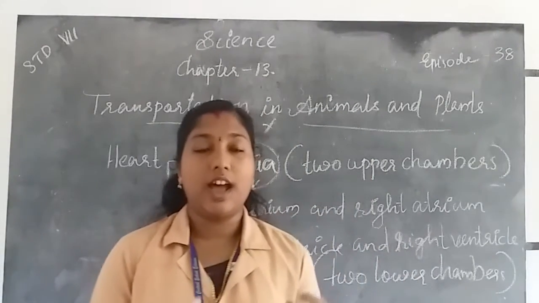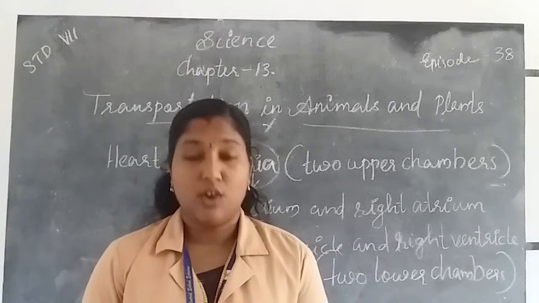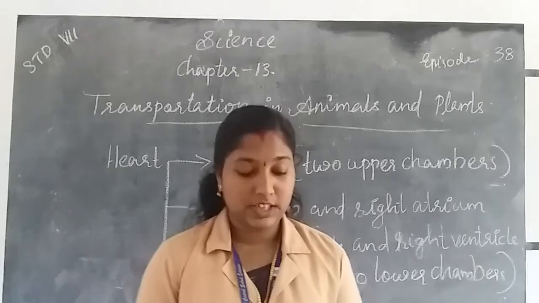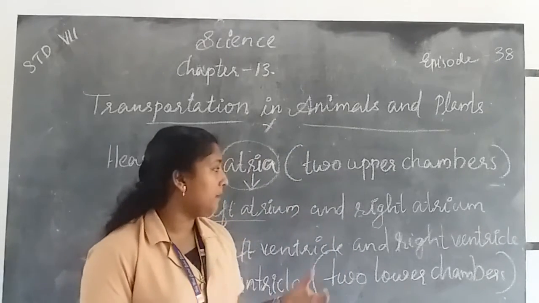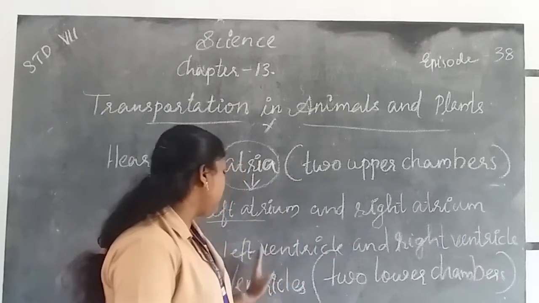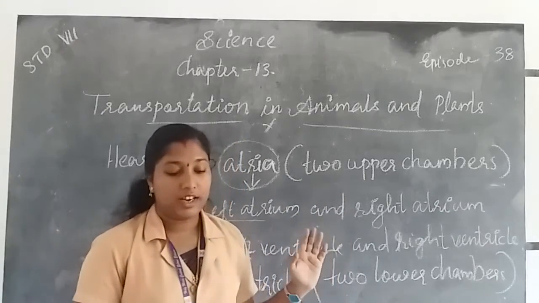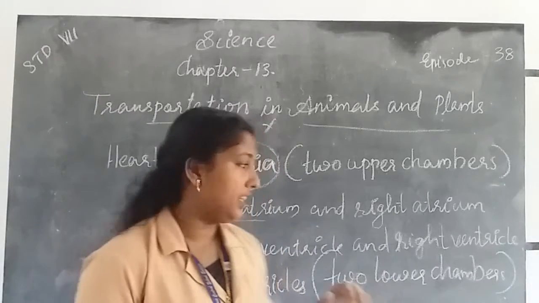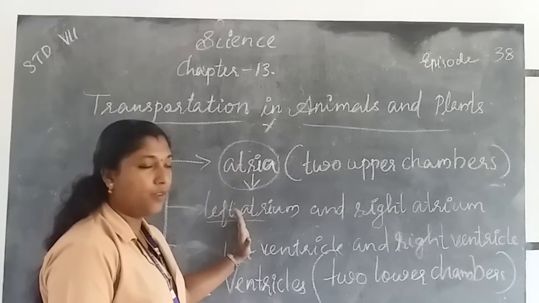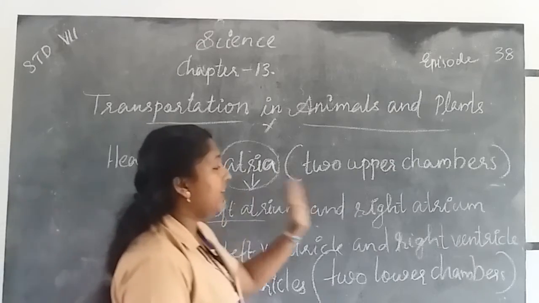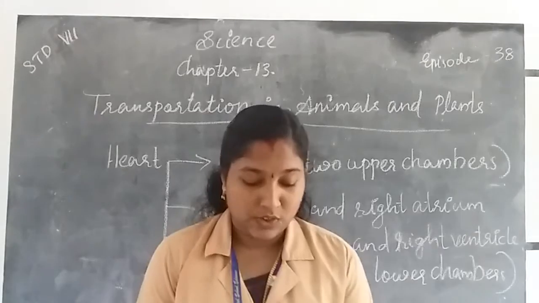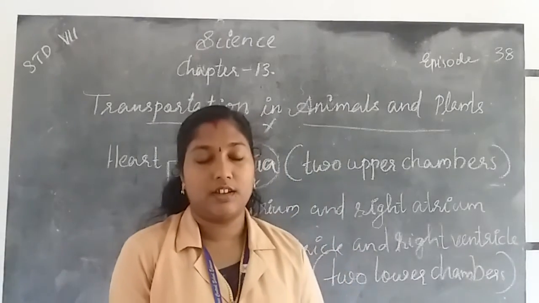Why has the heart divided into four chambers? The partition between the chambers, that means the partition between the left atrium, right atrium, left ventricle, right ventricle. The left atrium and the left ventricle are present on one side, and the right atrium and the right ventricle are present on the other side. Okay, so why are these partitions needed?